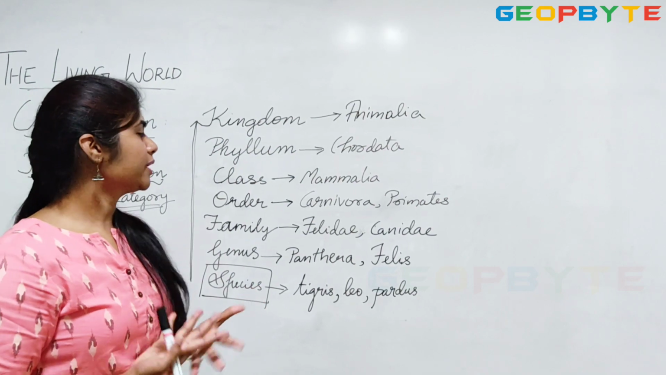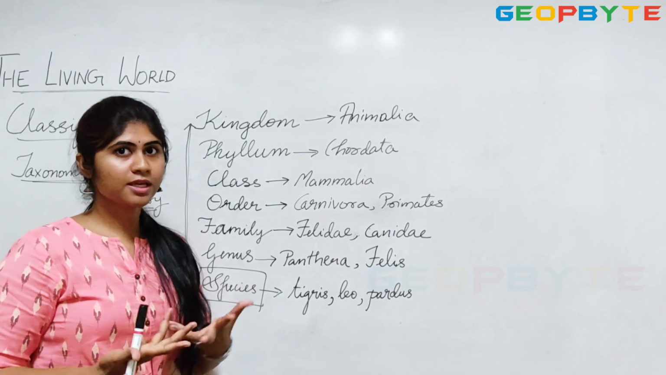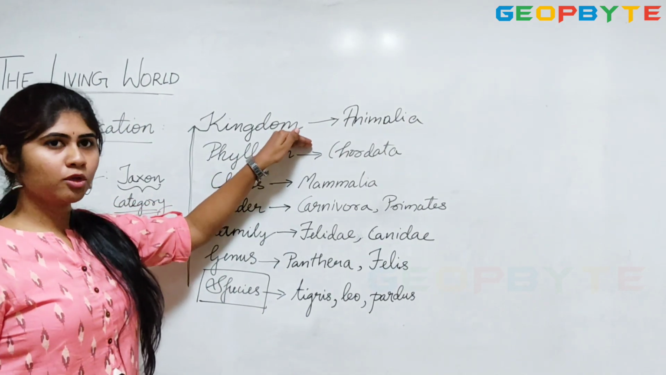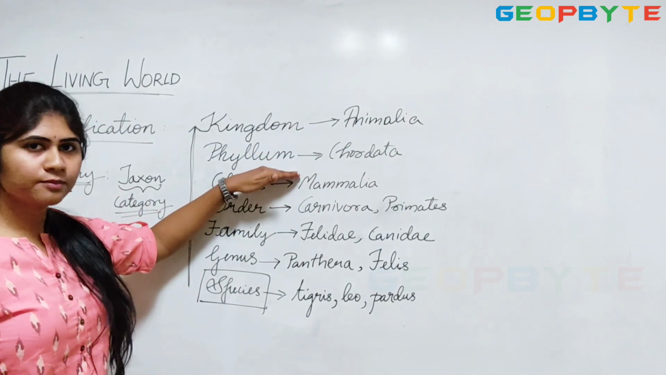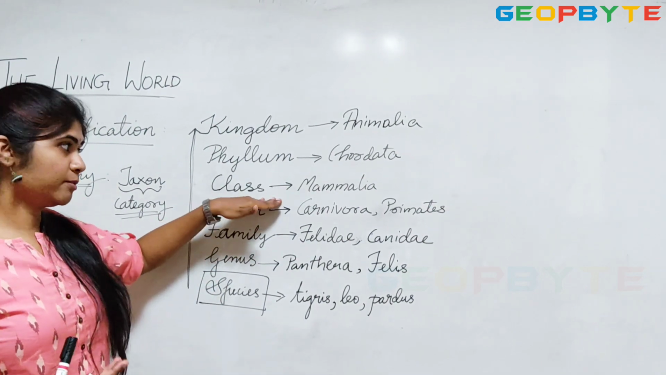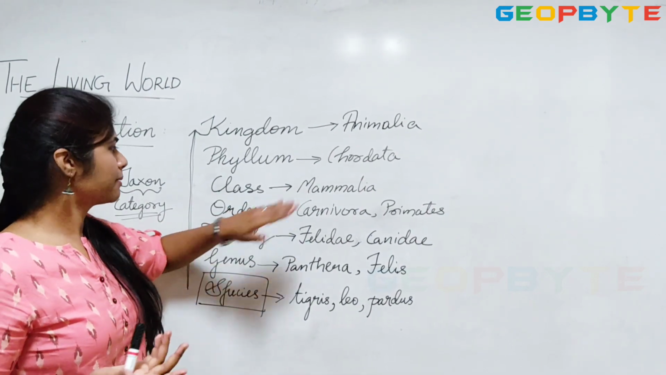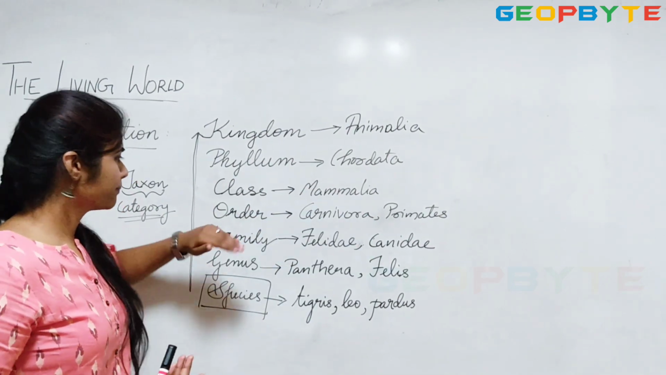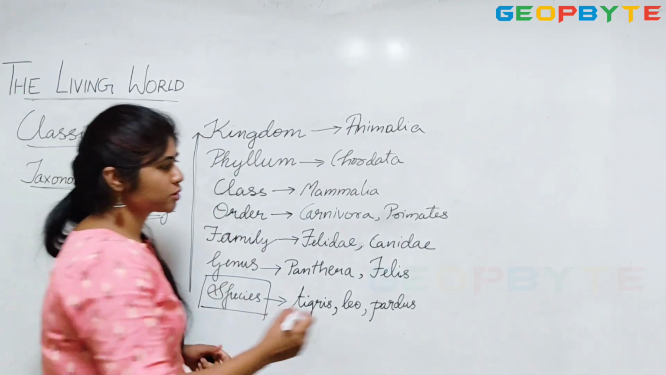Another good example would be humans. We as humans, how are we classified? I'll tell you. The kingdom we belong to is Animalia. The phylum we belong to is Chordata because of the presence of the notochord. And then we belong to Mammalia, since we are mammals. The order we belong to is primates, and the family we belong to is Hominidae.